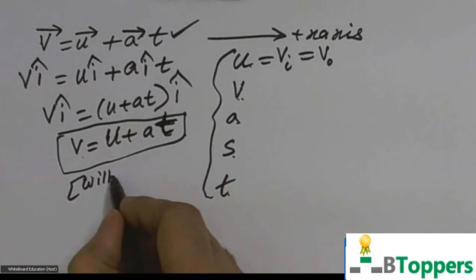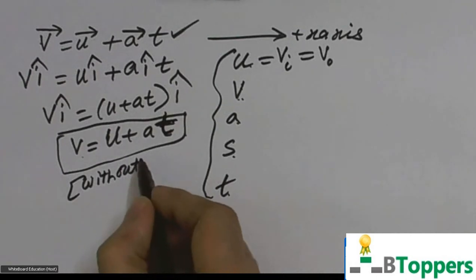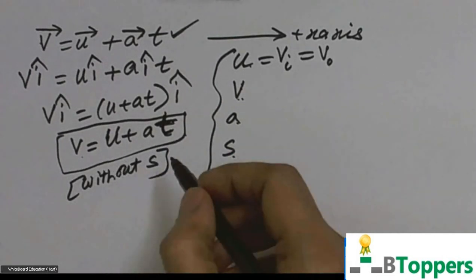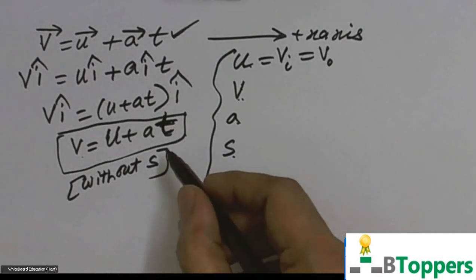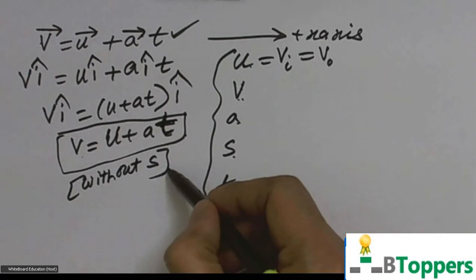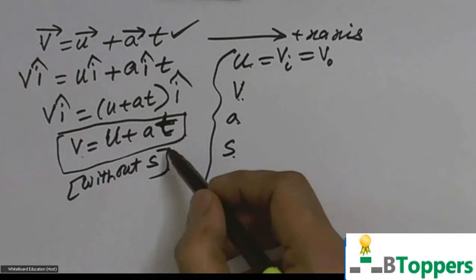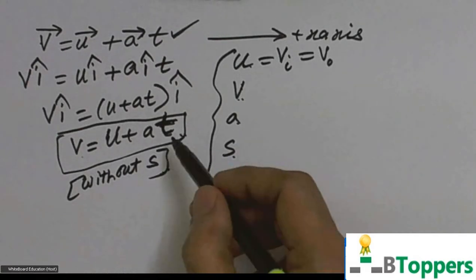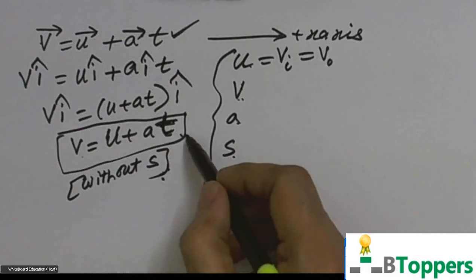You can observe that in some of the problems, you will not be given the value of displacement, and you may not be asked to calculate the displacement. So if you are not given the value of the displacement, and if you are also not asked to find the value of displacement, then you can choose the equation which does not contain the letter s. That is v equal to u plus at.